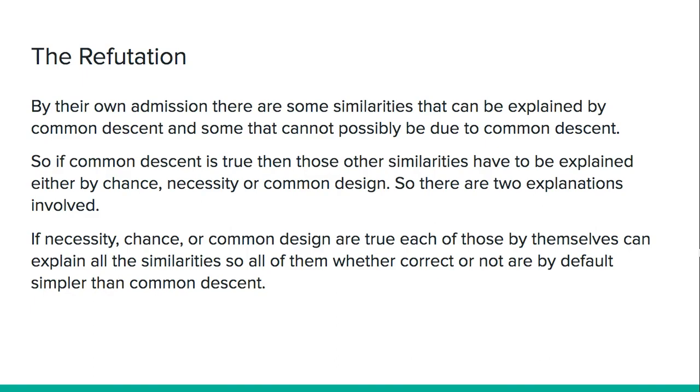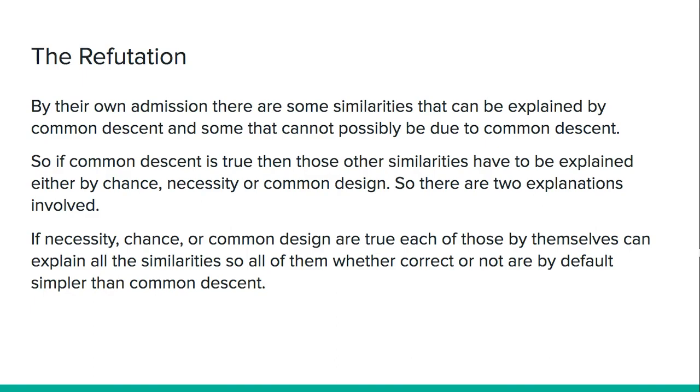By their own admission, there are some similarities that can be explained by common descent and some that cannot possibly be explained by common descent. So, if common descent is true, then those other similarities that are not due to common descent have to be explained by either chance, necessity, or common design. So, there are two explanations involved. If chance, necessity, or common design are true, each of those by themselves can explain all of the similarities.